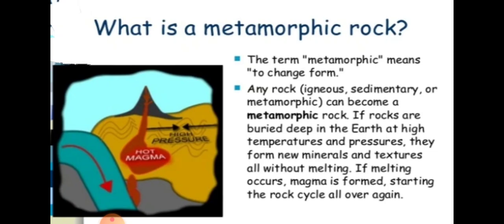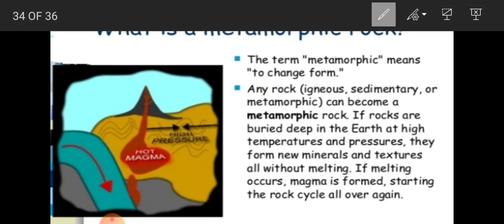Now, moving towards the next rock, that is the metamorphic rock. The term metamorphic means to change form, meaning the shape, the object, the appearance gets changed. How does it get changed? It gets changed with the help of high pressure and temperature. Under high pressure and temperature, the rocks get changed.